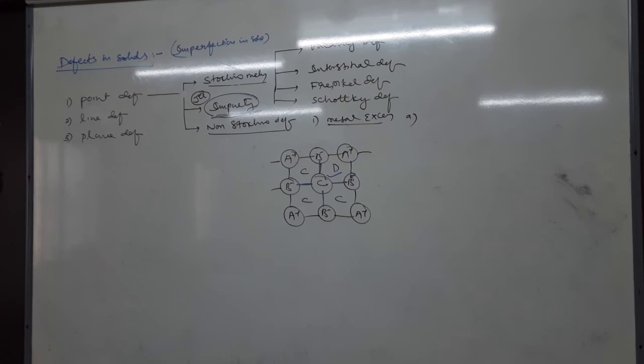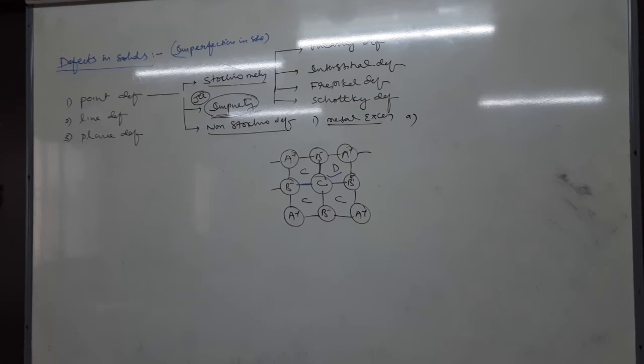Next point: at absolute zero, in bracket 0 Kelvin, crystals do not have any defects.